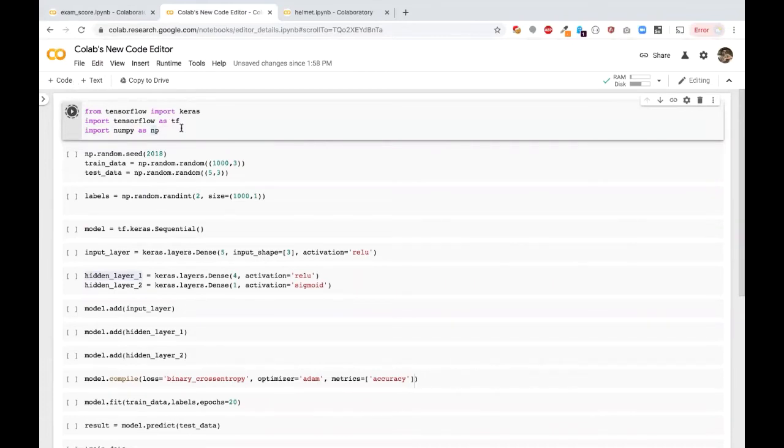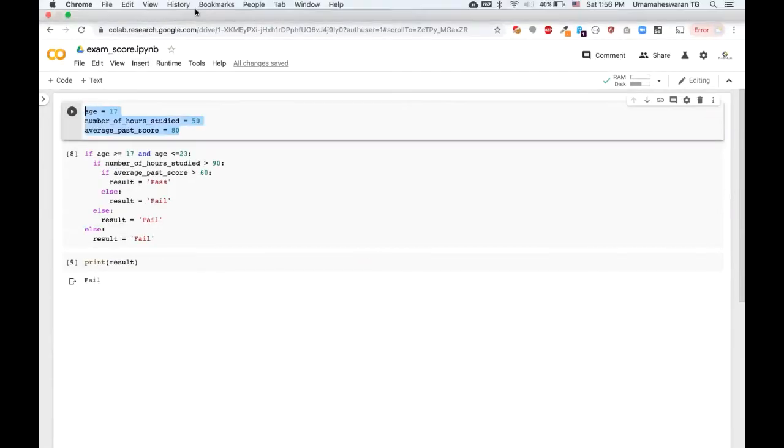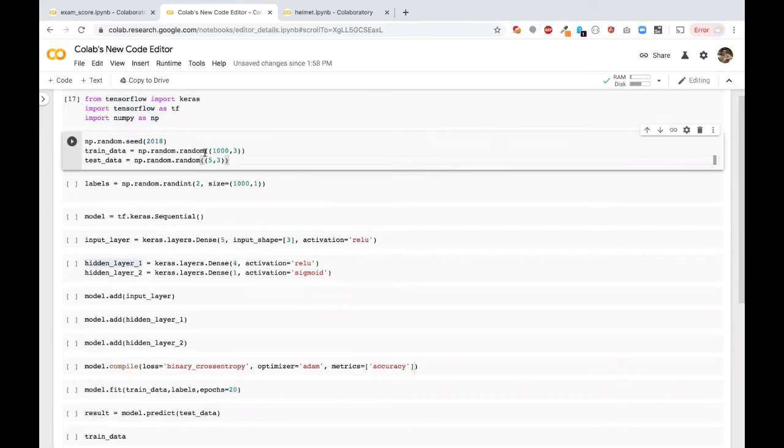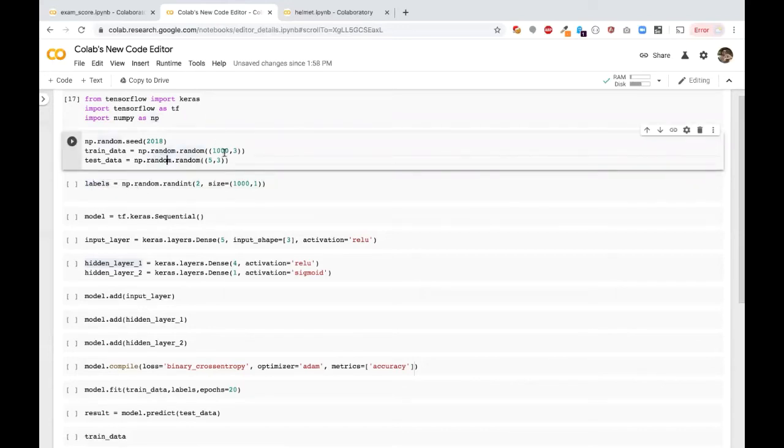Don't worry about it. We are using Keras and TensorFlow framework. Again, it's a Python code. Just importing that, and I am preparing the data. So this is the data we have declared. We are randomly assigning the age, previous score, and the result, pass or fail. You are going to provide it in the label, where one means pass and zero means fail, and this is your input data.